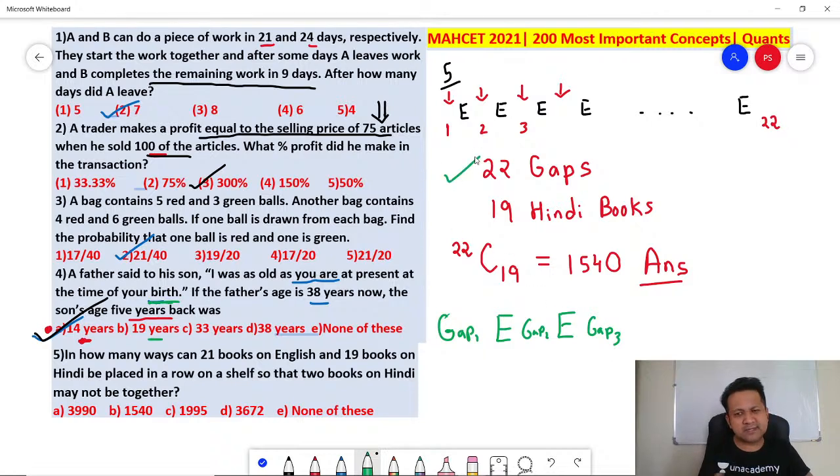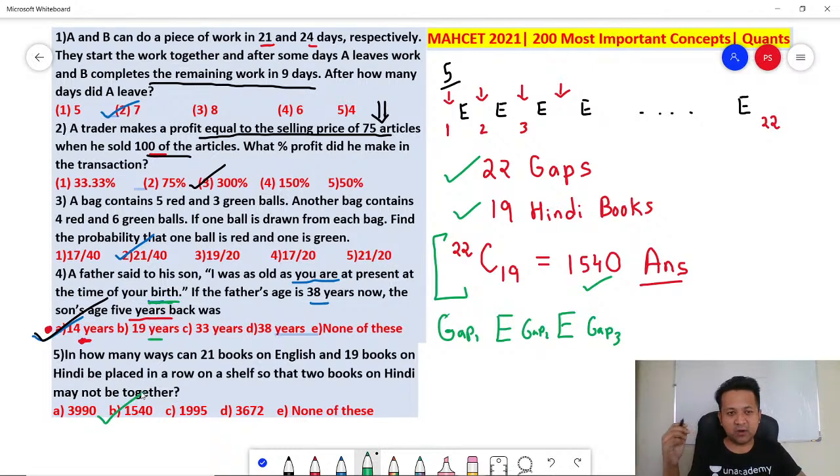How many Hindi books? 19. Hindi books cannot be together. That can only happen if you put the Hindi books in the gaps. So from 22 gaps, select 19 of them. You can do that in 22C19 ways. So answer is 1540. Did you get it? Did you all get it? Any doubt in this?